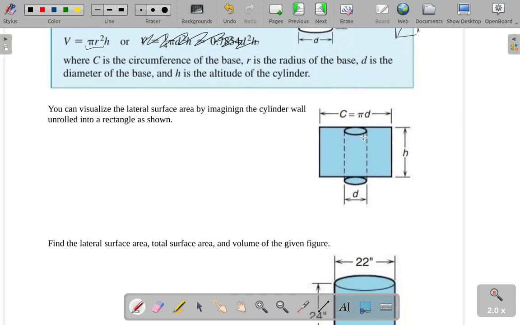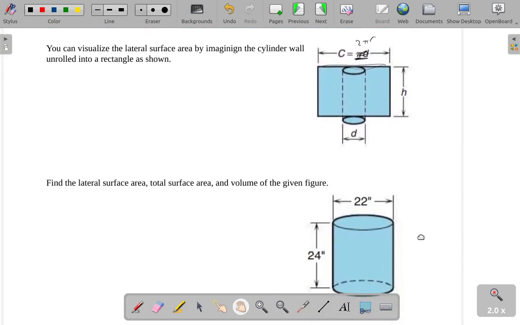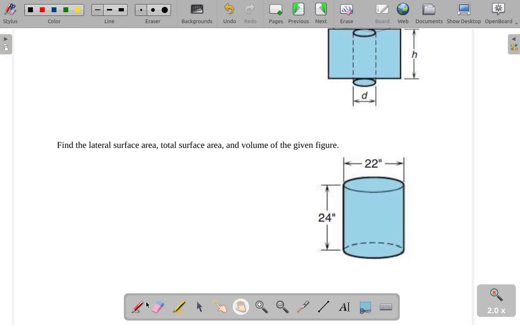Alright, so you can visualize why this ends up working. If you take a piece of paper and wrap it around a soda can, the piece of paper is a rectangle, and when you wrap it around in a circle, you form a cylinder. So if you were to unwrap the sides of that cylinder, again, we get a rectangle. The distance here is the circumference, it's 2 pi r. I don't know why you'd say 2 pi d. I don't like using so many different versions of the same formulas if I can help it.